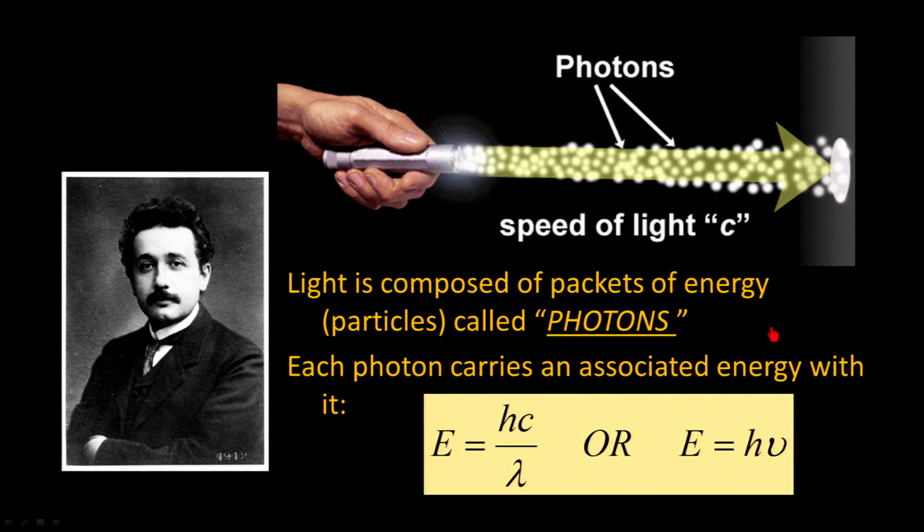Photons are energy carriers. The formula that you see down here at the bottom of the screen is showing you how we determine the energy of each of these photons. In this formula, the letter H is a constant. We don't really need to worry about it. It's called Planck's constant, and we can just consider it a constant today. And if you remember from a previous segment, the speed of light is always a constant. So the top of this is just a number that never changes.